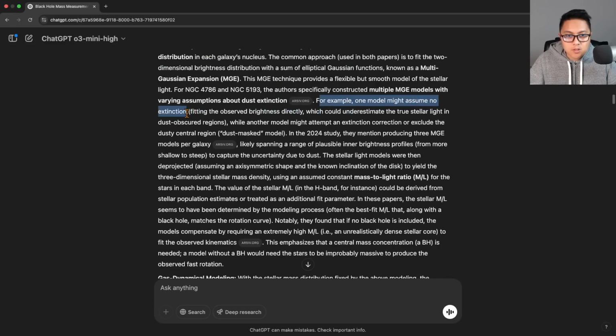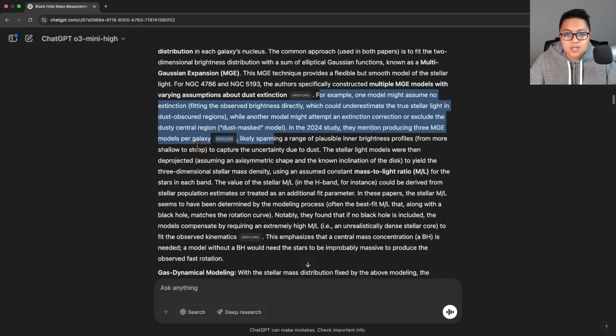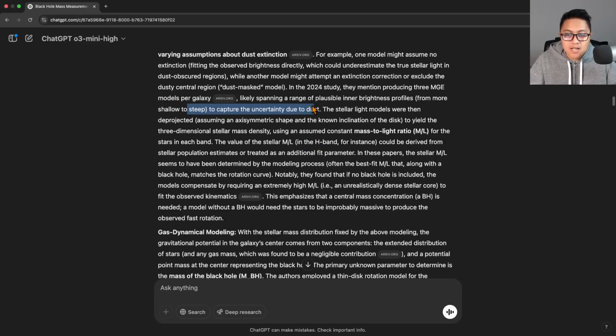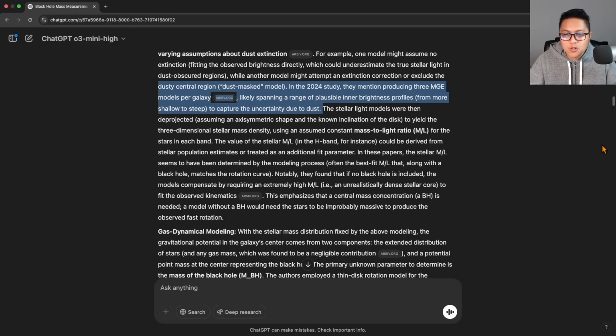One model might assume no extinction, which could underestimate the true stellar light in dust obscured regions, while another one might attempt an extinction correction or exclude the dusty central region. In the 2024 study, they mentioned producing 3 MGE models per galaxy, likely spanning a range of plausible inner brightness profiles from more shallow to steep to capture the uncertainty due to dust. That's exactly what we did. That was like a huge portion of my dissertation.